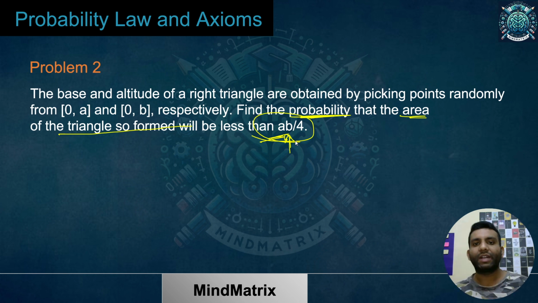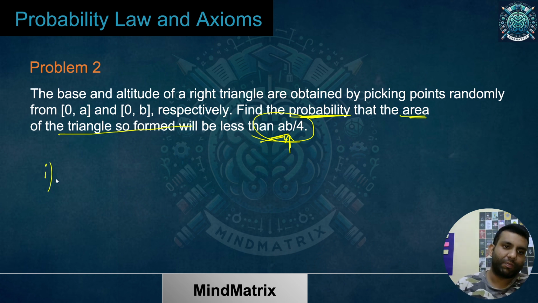I hope the point is clear. The question is clear till this point. Now one by one we'll calculate each of the parts. So you have got the idea of the question. What are the triangles we are talking about? Now let's talk about the sample space first.